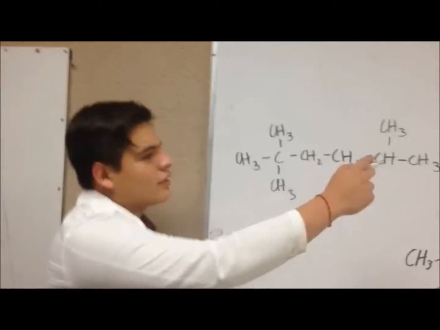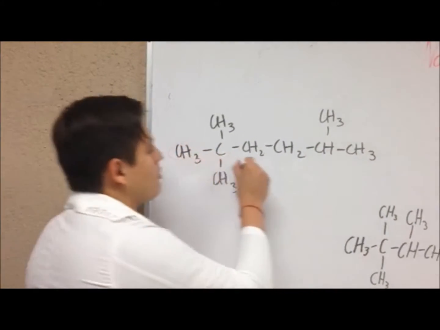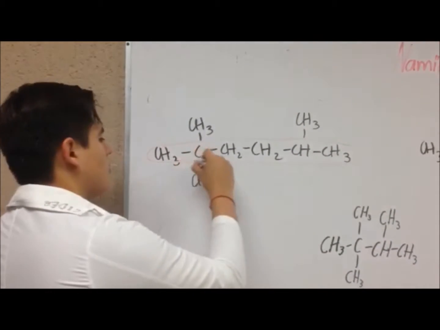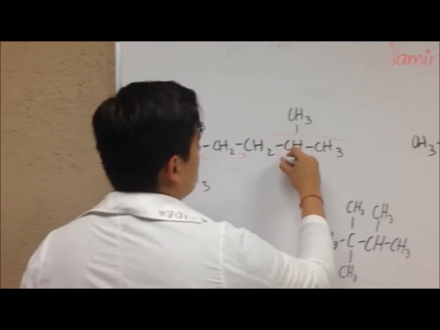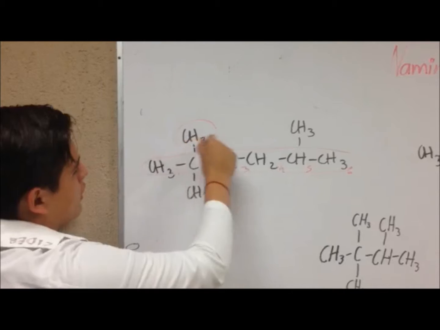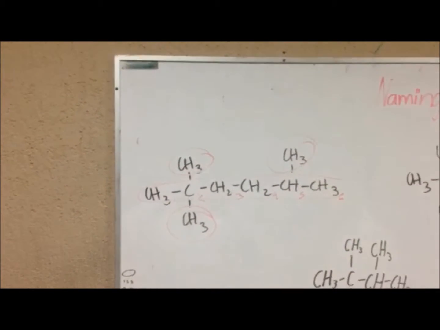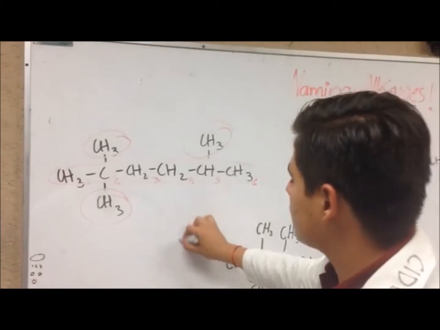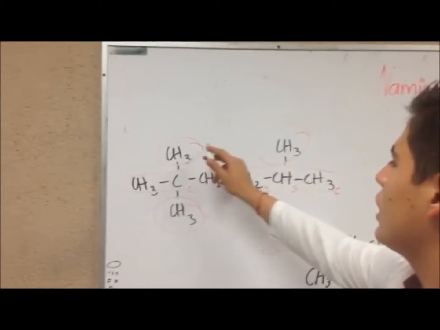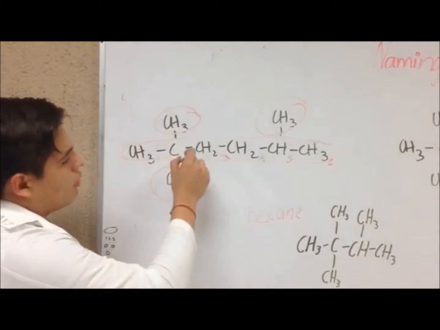We see that it is an alkane because it has only single bonds, and we identify the main chain, and we number the carbons. 1, 2, 3, 4, 5, and 6. So, then we identify the alkyl groups. Since we have already done that, we know that this is a hexane, and that we have only methyls, and we have two of them on carbon number 2.